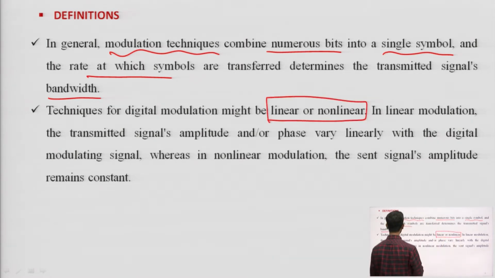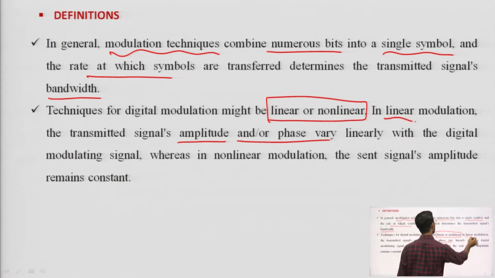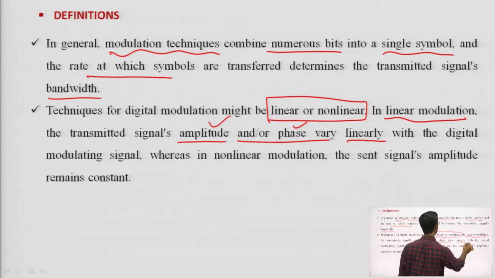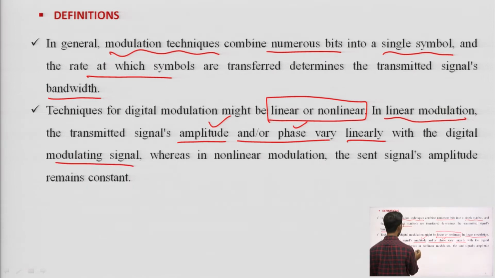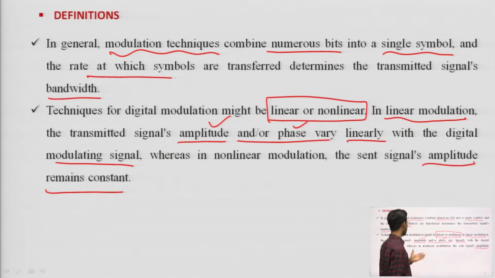In a linear modulation scheme, the transmitted signal's amplitude and or phase vary linearly with the digital modulating signal, whereas in a non-linear modulation scheme the transmitted signal's amplitude remains constant. We will see more in the next slide.